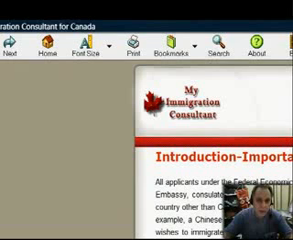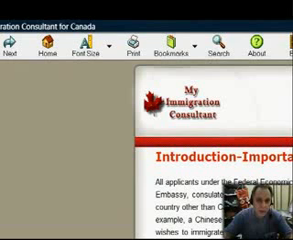Say, for example, if you are attending a university in Canada, once you finish, you have more chances to apply and to be accepted because you have already studied there, you speak the language, you know the culture. So this is a good one, mostly for students. Business class, that's for fewer people that have the money to invest in Canada. Nonetheless, there's quite a few of them.